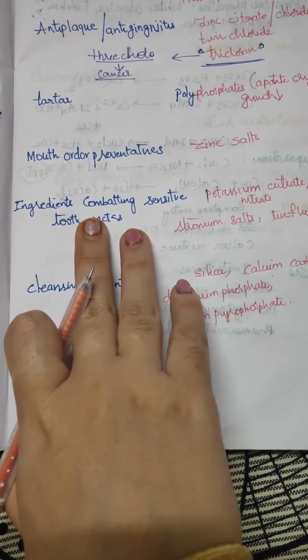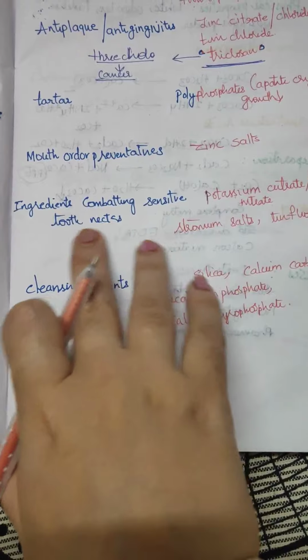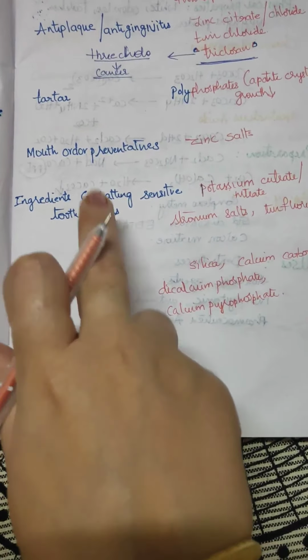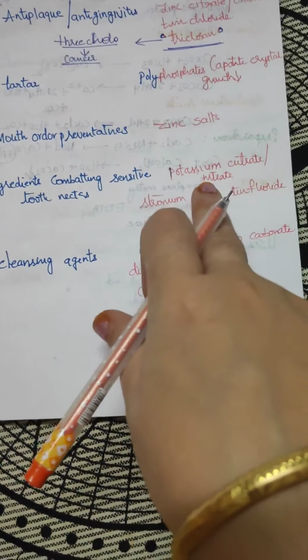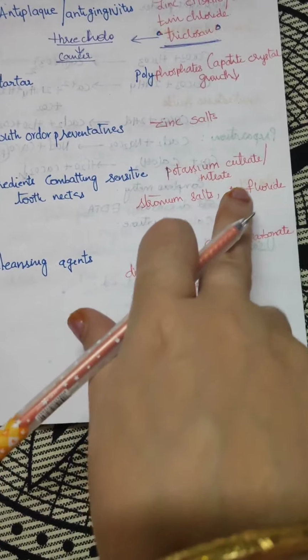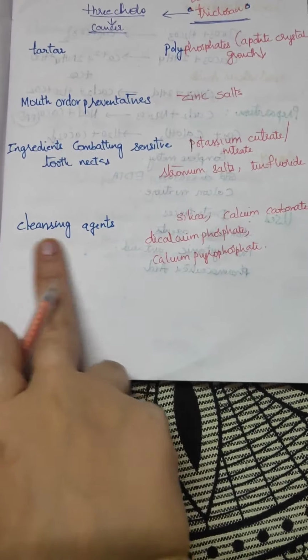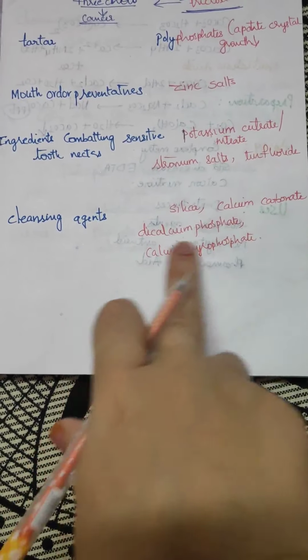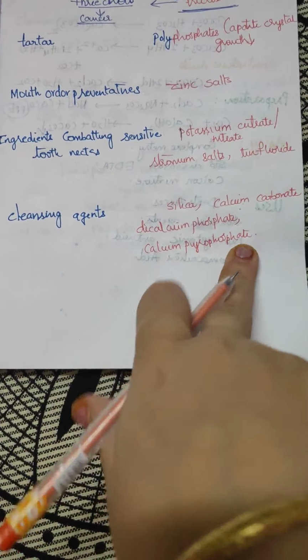Next, ingredients combating sensitive tooth necks. So these are desensitizing dental products: potassium citrate, potassium nitrate, and strontium salts, trifluorides. Okay, then cleansing agents: mostly calcium carbonate, dicalcium phosphate, calcium pyrophosphate.